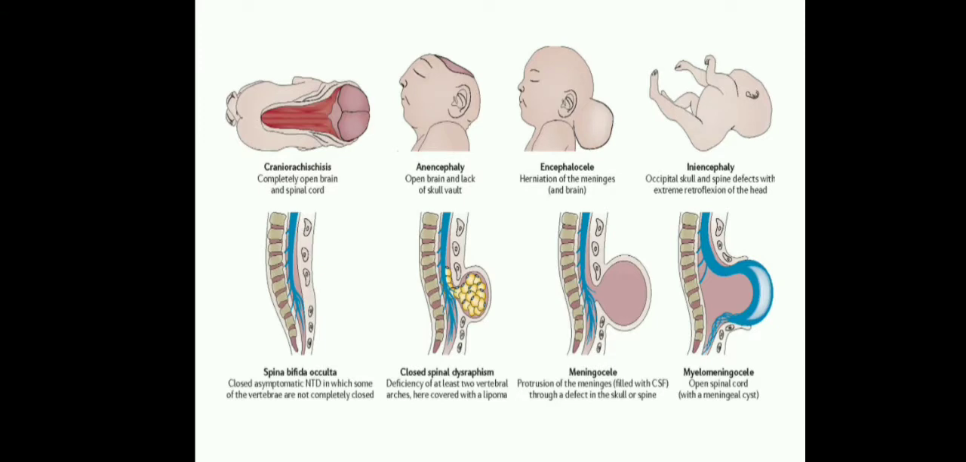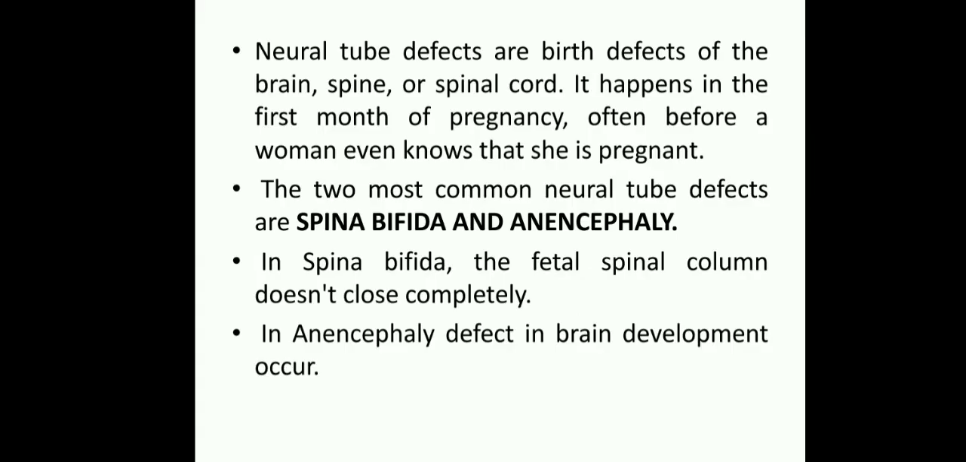These two occur because of improper fusion of the neural tube in the third week of gestational age. Why does it occur? Because of some exposure, and because of nutritional deficiency, that is, the mother is not able to take an iron-rich diet, meaning folic acid. Neural tube defects are birth defects of the brain, spine, and spinal cord. It happens in the first month of pregnancy, often before a woman even knows that she is pregnant.